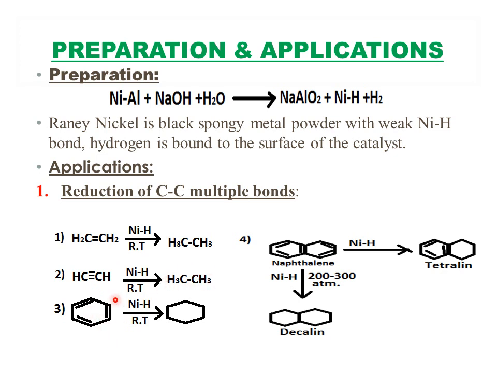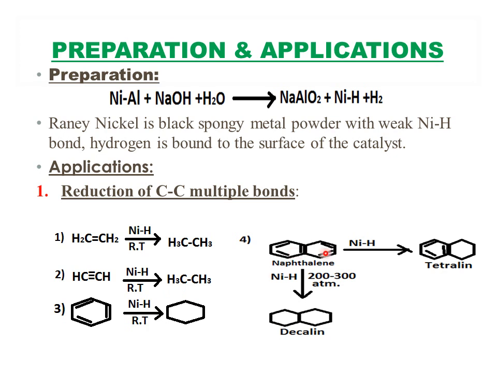And then if you take an aromatic compound such as benzene and treat it with Raney nickel at room temperature, all the double bonds get reduced, resulting in cyclohexane. The benzene ring gets reduced to cyclohexane by the addition of hydrogen atoms.